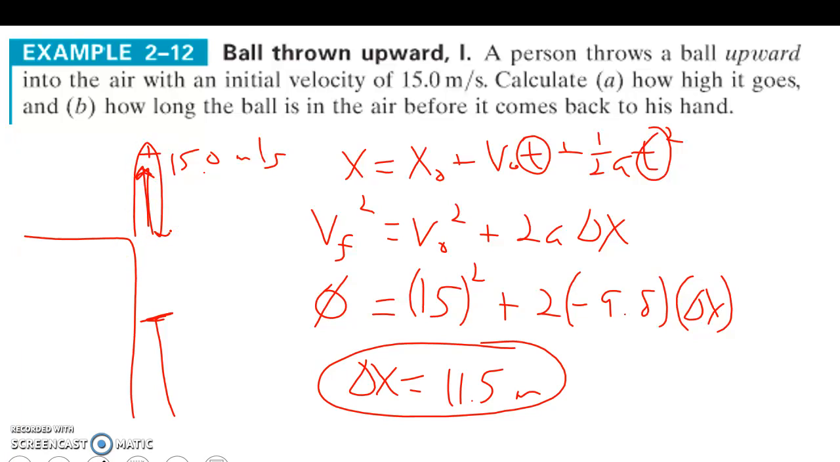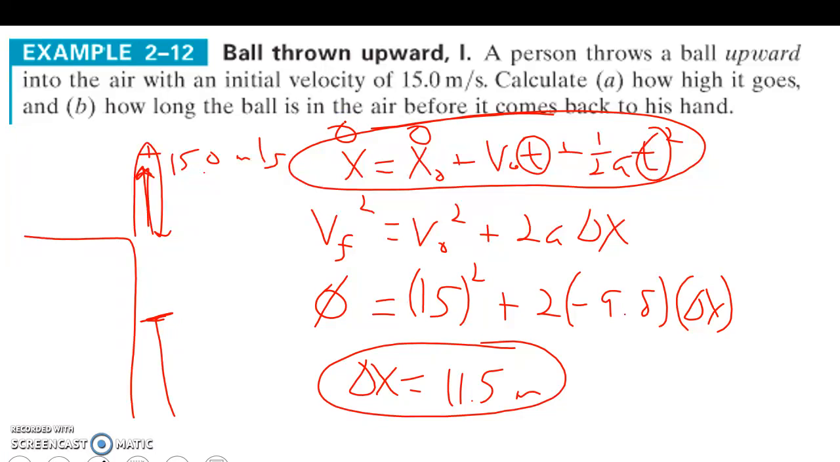Then it comes back down. So the question is, how long is the ball in the air before it comes back to his hand? So it's going all the way up 11.5 meters and coming all the way back down. And we want to solve for t. So we can again go back to this equation that we didn't use before. We know that our initial position and final position are both going to be 0, because we're starting and finishing at the same spot. So our displacement is 0. Our initial velocity is 15 t plus 1/2 negative